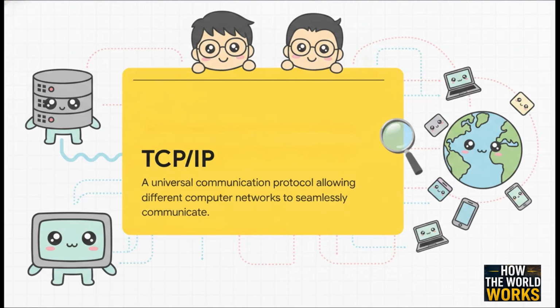Enter Vint Cerf and Bob Kahn. These guys developed a universal communication protocol suite known as TCP/IP. You can think of it like a universal translator that allowed entirely different networks to seamlessly internetwork, or talk to one another. A real game changer.